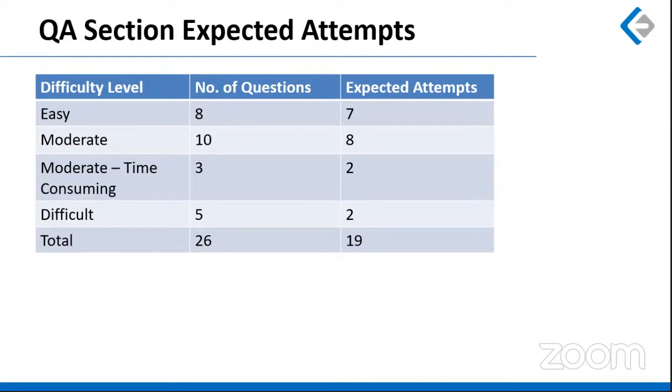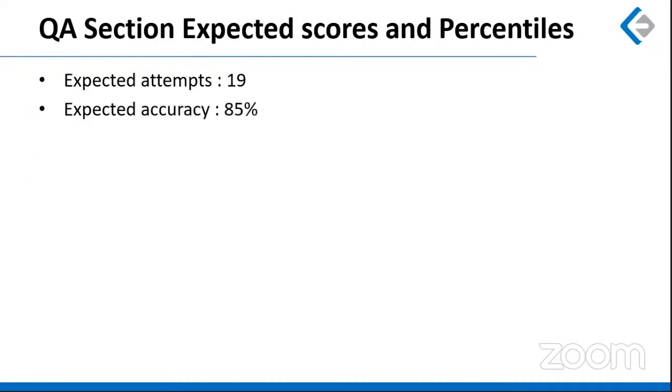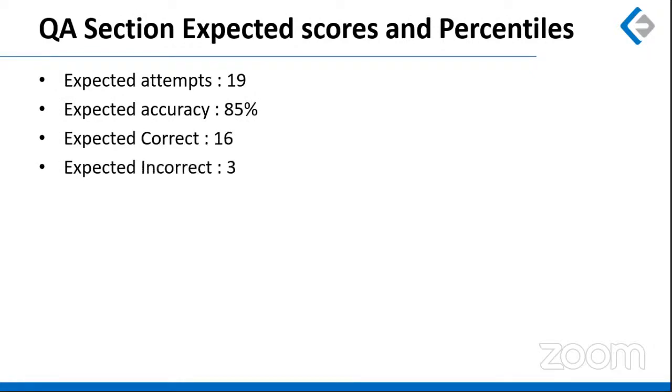So out of 26 questions in total, I'm expecting you to make 19 attempts if you are a well-prepared student. Okay, and let us equate the percentile against the scores in the next slide. So we discussed around 19 expected attempts. This is where I'm expecting 85% accuracy. So keeping the accuracy at 85, I can expect 16 out of 19 questions to be correct. Remaining 3 will be incorrect. And therefore, your expected net score should be 46. So this 46 will make my 98 percentile. Okay, so by this calculation, we are directly reaching 98 percentile.